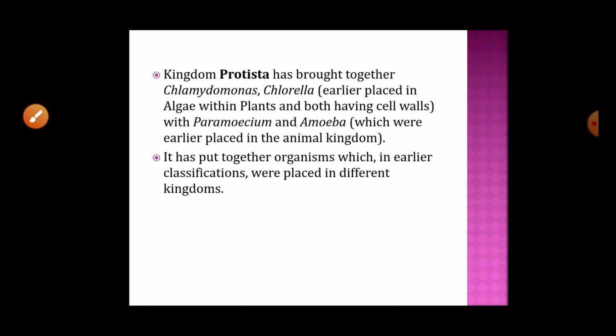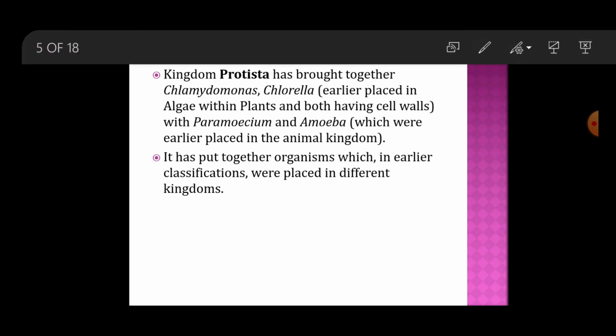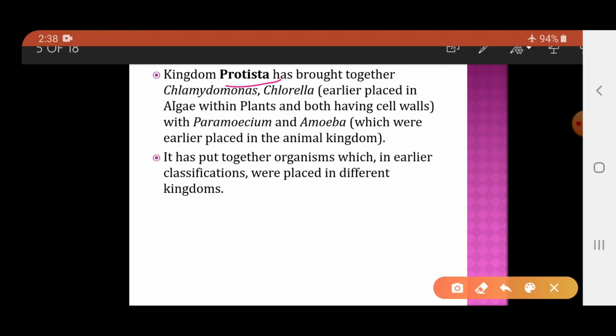Now this kingdom Protista brought together organisms like Chlamydomonas and Chlorella, which were earlier placed in algae within plants, both having a cell wall. So what does it mean? Chlamydomonas and Chlorella earlier were placed in the kingdom plants. In plants there was a group called algae, so they were placed there.